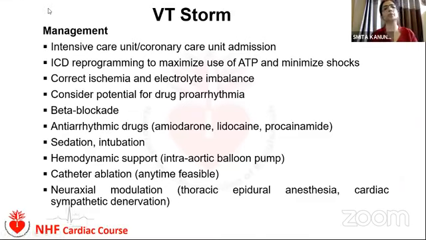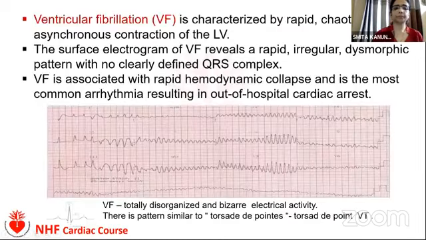VT storm, as has already been mentioned, is the presence of ventricular tachycardia more than 3 episodes in 24 hours, which needs medical intervention. And it is an emergency. The patient has to be corrected for any triggering factor like ischemia, electrolyte imbalance, or any drug. Treatment can be given with a beta blocker or antiarrhythmic drug. Intubation and sedation have to be given, and the patient sometimes needs hemodynamic support, catheter ablation, or neuraxial modulation.